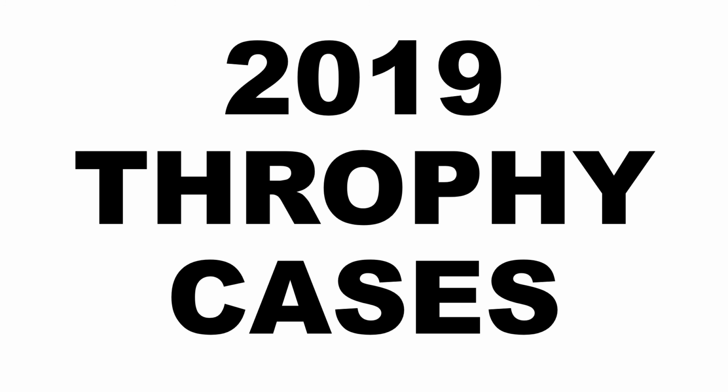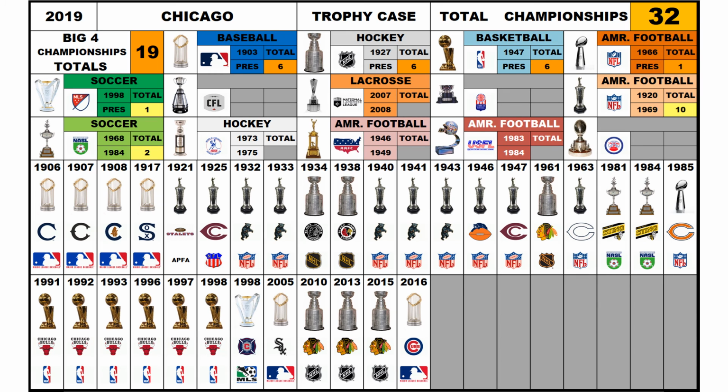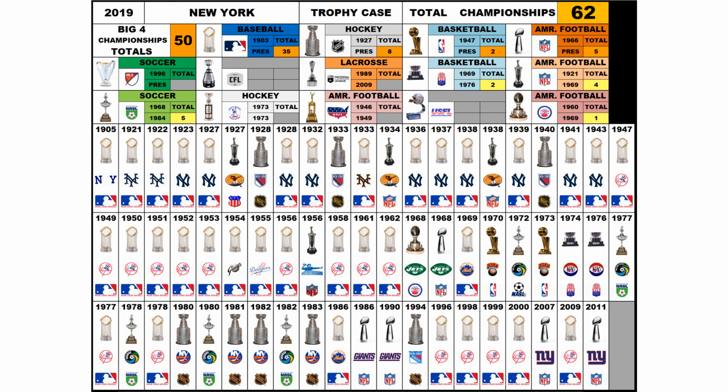2019 trophy cases. As of 2019, Chicago has 32 total championships, 19 of them being Big Four, with 6 World Series, 6 Stanley Cups, 6 NBA titles, and 1 Super Bowl. They also have 1 MLS Cup, 2 North American Soccer League Cups, and 10 NFL titles. As of 2019, New York has a total of 62 championships, 50 of them Big Four titles, with 35 World Series, 8 Stanley Cups, 2 NBA titles, and 5 Super Bowls. They also have 5 North American Soccer League championships, 2 ABA titles, 4 National Football League titles, and 1 American Football League title.